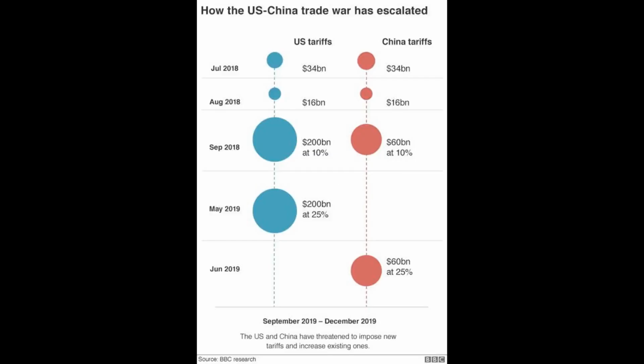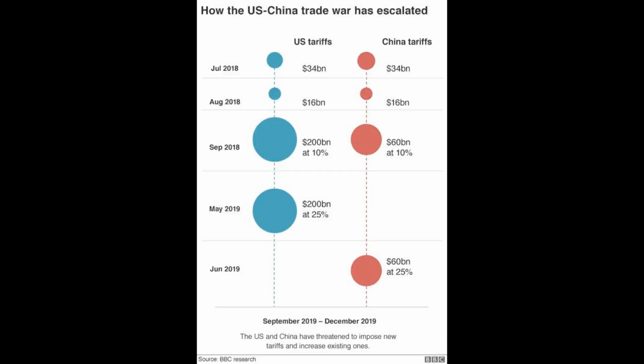Phase 2, attempts at negotiation and temporary truce, December 2018 to March 2019. In December 2018, a breakthrough occurred during the G20 summit in Buenos Aires, where both nations agreed to a temporary truce. This resulted in a 90-day postponement of planned tariff increases, allowing for negotiations to take place. Early 2019 saw a series of high-level discussions during which China committed to purchasing more U.S. agricultural products, reflecting a willingness to engage in constructive dialogue. However, the underlying issues of intellectual property theft and trade imbalances persisted, hampering substantial progress.